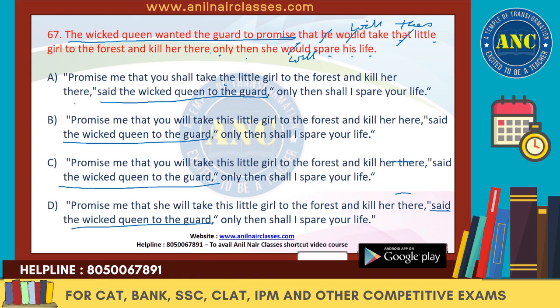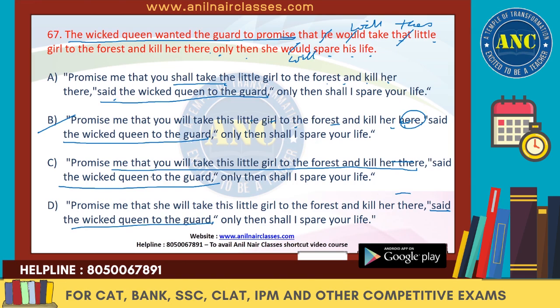So, promise me that you will take the little girl to the forest and kill her there. We don't need here over here, it is kill her there. So promise me that you will take this little girl to the forest and kill her there.